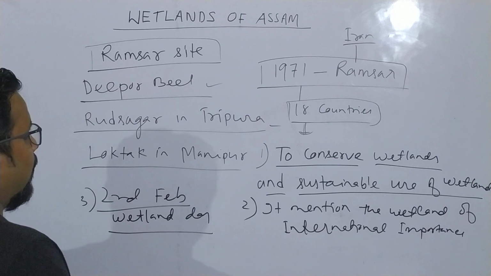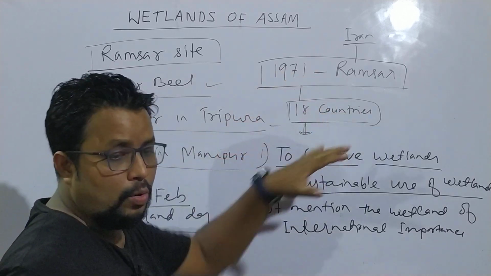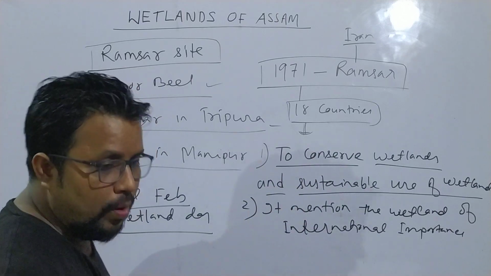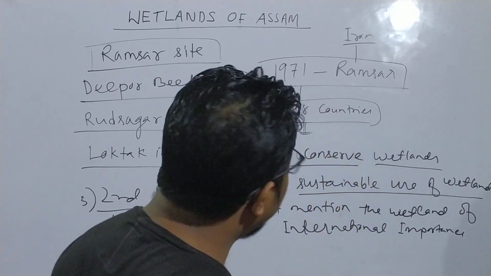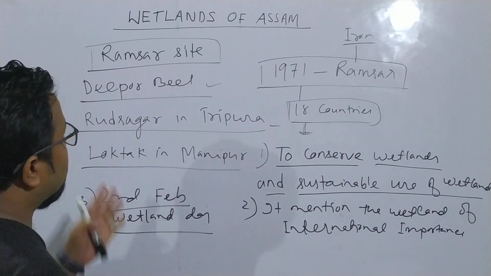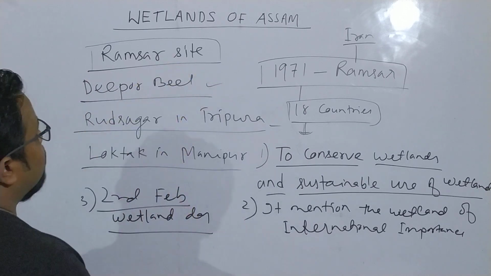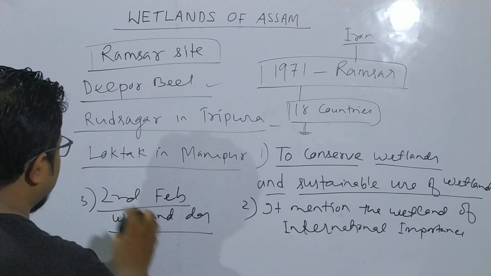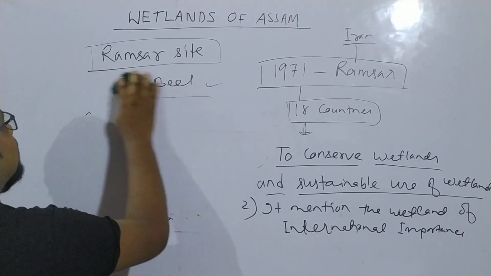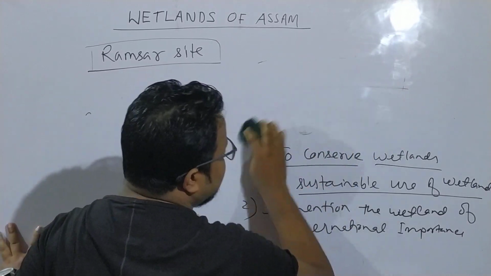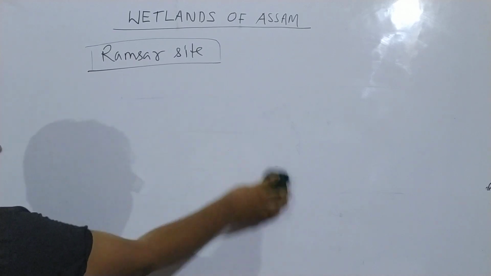Now, in 1971 only 18 countries were there, but now you will find many countries across the world. Next, there are some criteria to fulfill to be a Ramsar site. All the wetlands are not Ramsar sites, because many criteria have to be fulfilled. Out of those, I will write three important criteria.